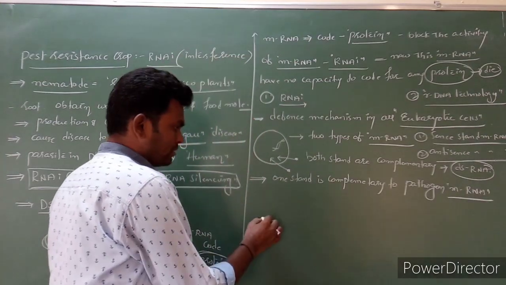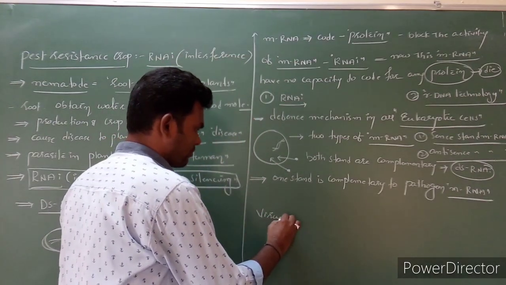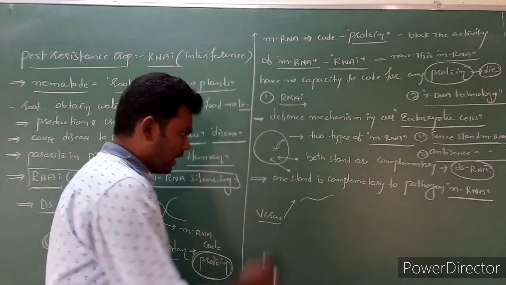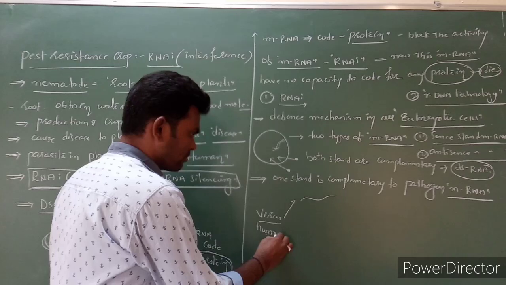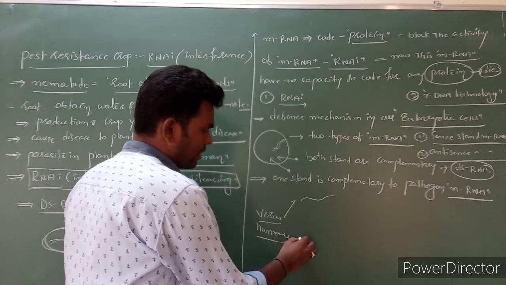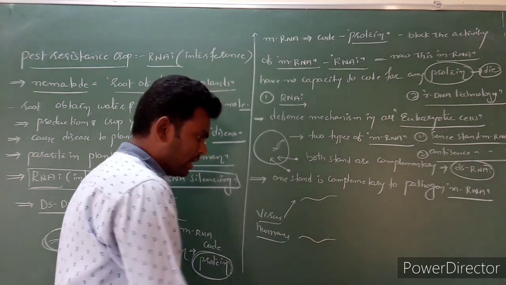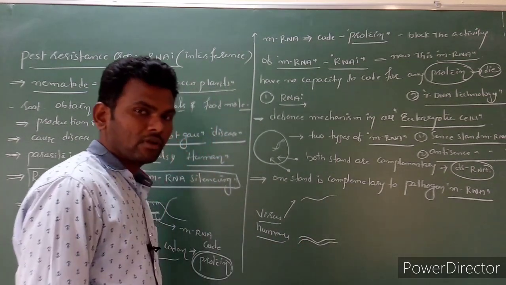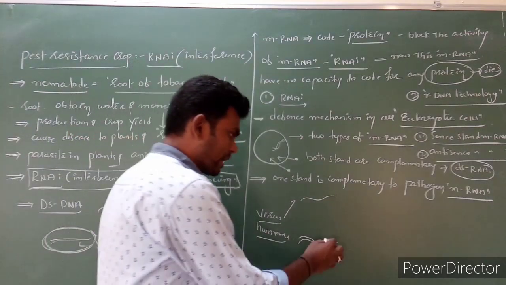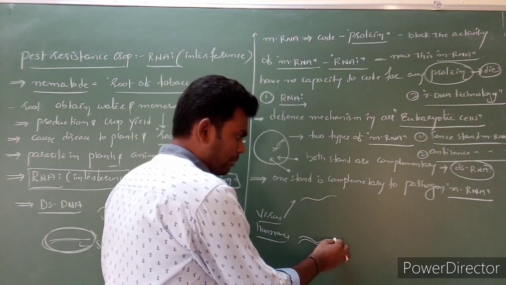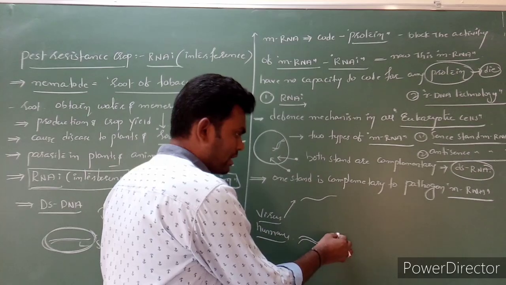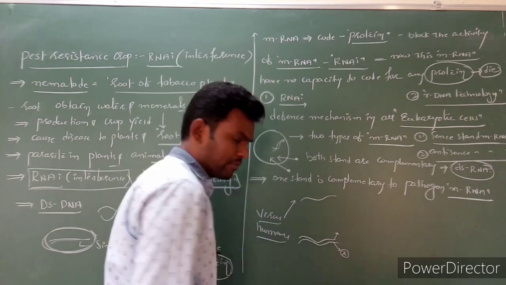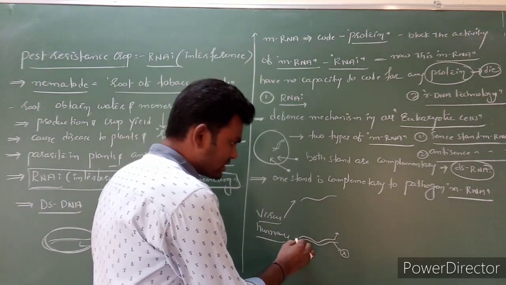For example, this is a virus. The virus releases one mRNA, and in humans, during the defense mechanism, one sense mRNA and one more mRNA are produced to become double stranded. After some time, any one of the mRNAs survives and one mRNA goes into die.